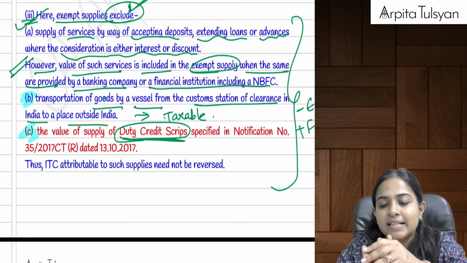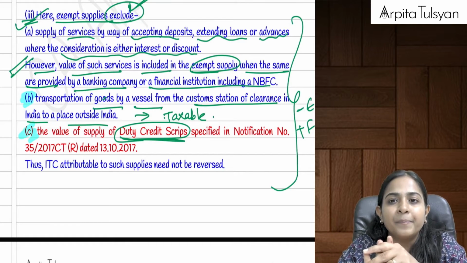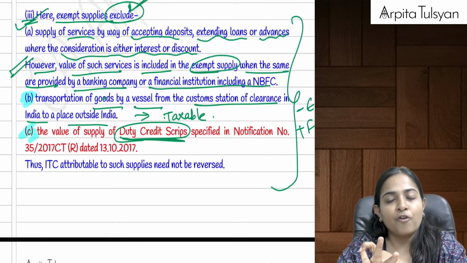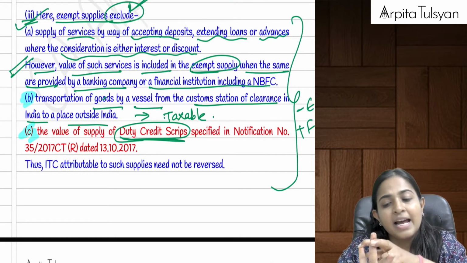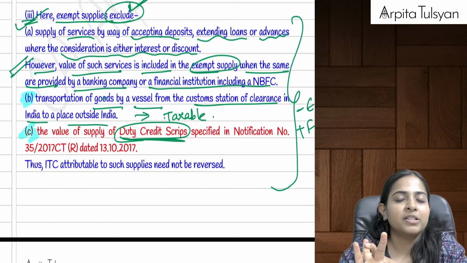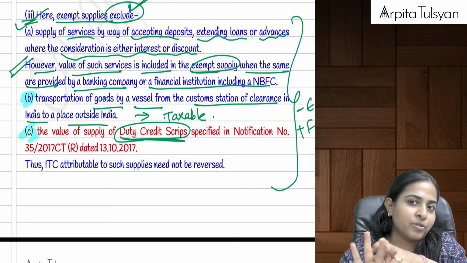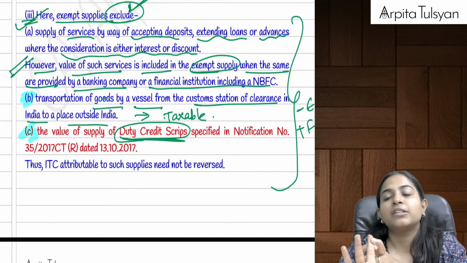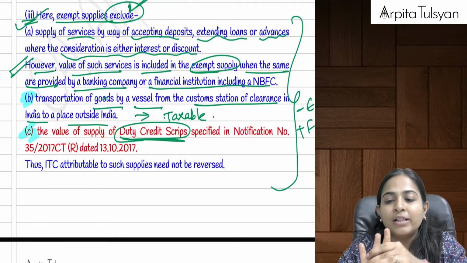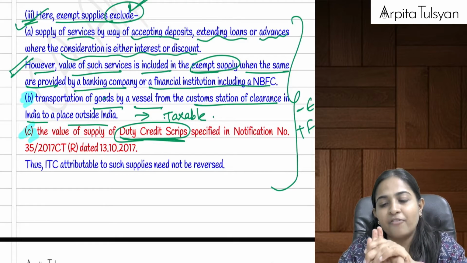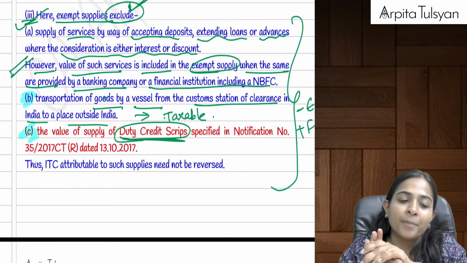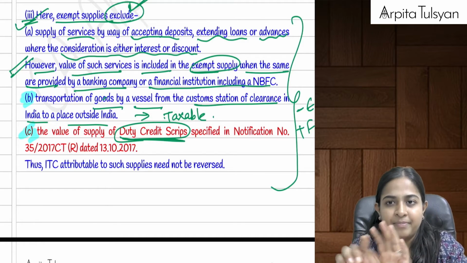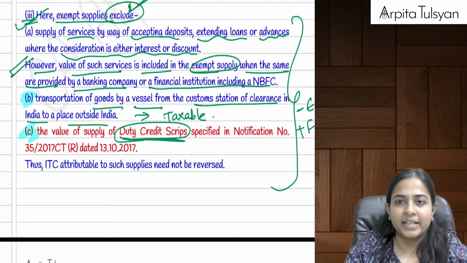So these 3 things. Which 3 things are excluded here? That supply in the form of service by way of extending loans, deposits, etc. Next one, transportation of goods by vessel from custom clearance in India to a place outside India. And the third one is duty credit scrips. All these 3 are deemed as taxable. If all these 3 are deemed as taxable, then in that case it will be removed from E, but it should be there in F. It should be there in the denominator, that is the total value.